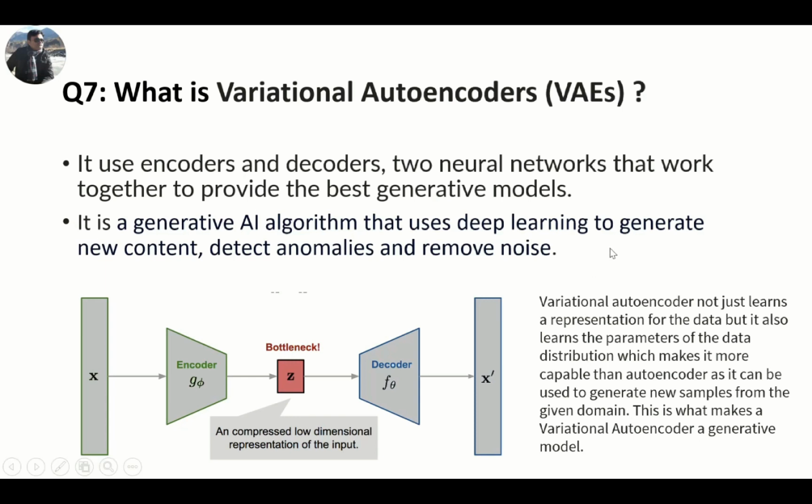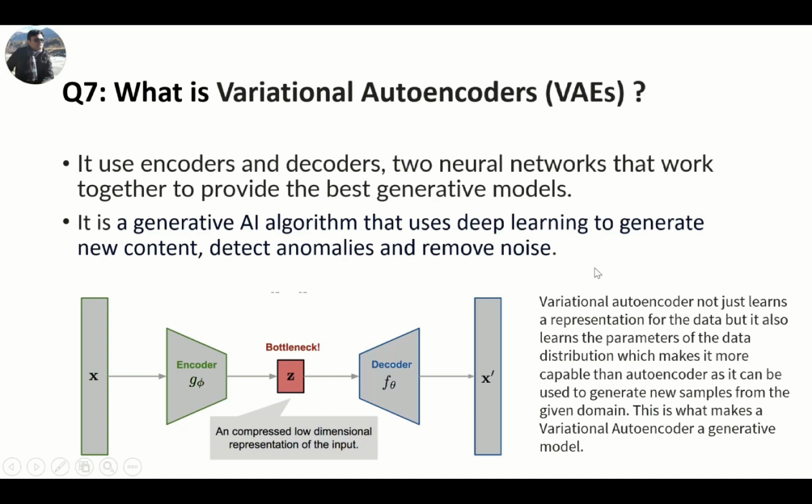I hope this is clear now. Because first we are just talking about the encoder, decoder, and why is this an autoencoder? Because it is generating the self data, self input data. And on top of the autoencoder, there are some variations. So it learns the parameters of the data distribution, which makes it more capable than an autoencoder.